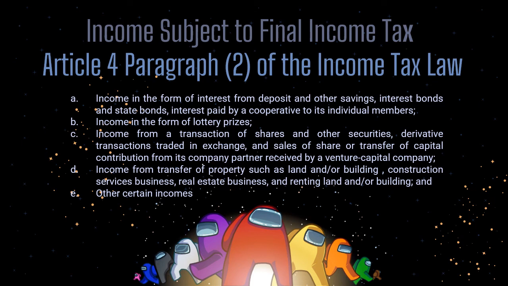Income subject to final income tax based on Article 4, Paragraph 2 of the Income Tax Law. The first one, income in the form of interest from deposit and other savings, interest bonds and state bonds, interest paid by cooperative to its individual members. And second, income in the form of lottery prizes.